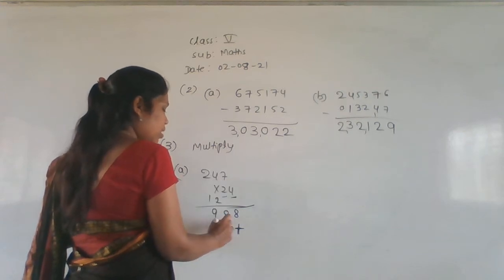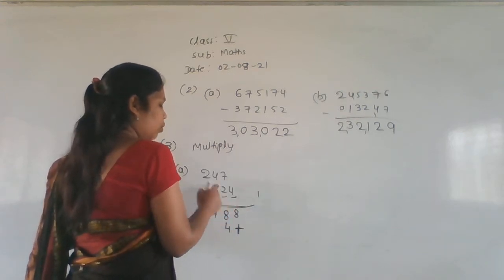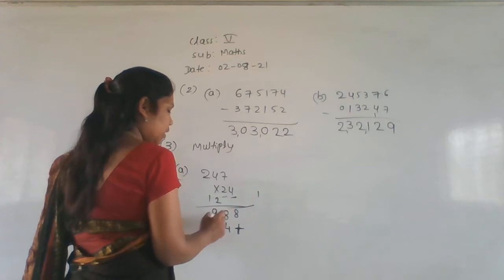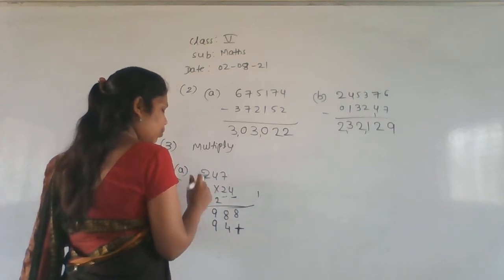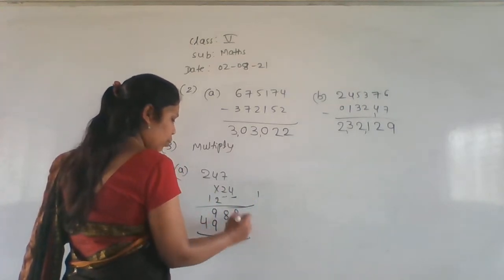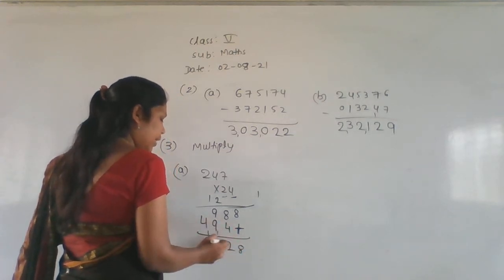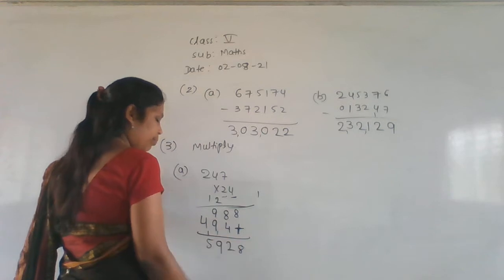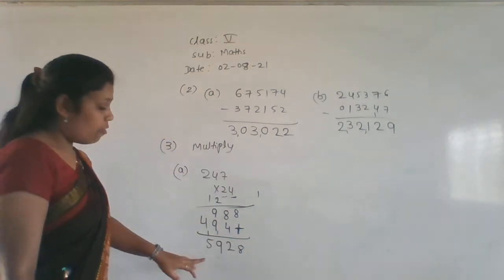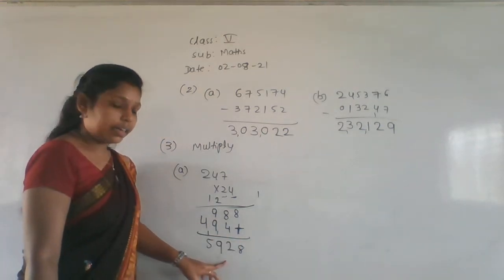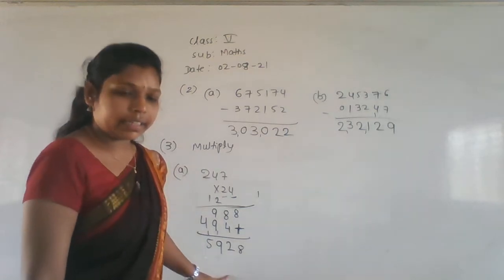Next, 2 7s are 14. 1 carry. 2 4s are 8. 8 plus 1 is 9. Next, 2 2s are 4. And now 8 here. 8 plus 4, 12. This will be 19 and here 5. What is the answer we got here? 5,928.